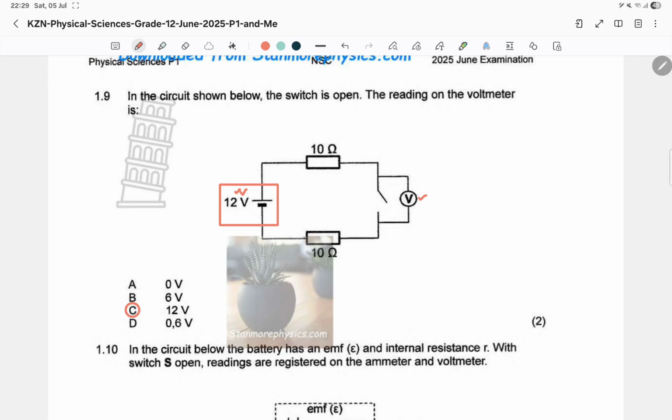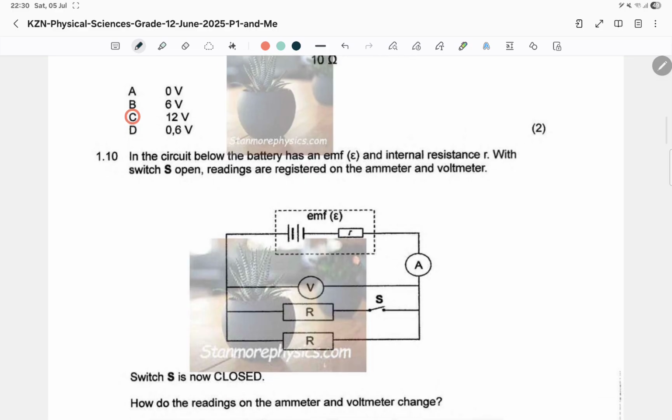So you better know your stuff, otherwise you are dead. Okay, it only reads 0 when the switch is closed because there's no resistance. As we know, the resistance of the connecting wires is negligible, meaning it's small. We don't consider it. So when the switch is closed, there would be no voltage read there because there's no potential difference. Just remember that. So don't be confused by 0. But this is essentially across the terminals of the battery when it's like that. All right, not a problem.